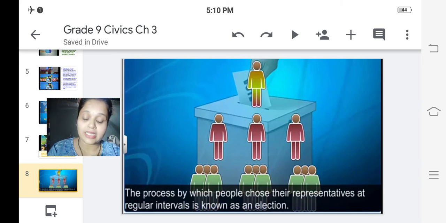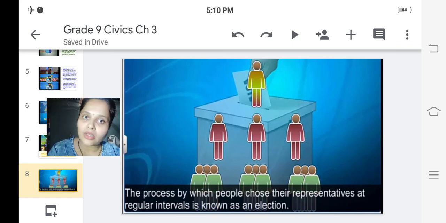It's not like that if PM Modi has been elected as the Prime Minister of India, he stays for the rest of our life. No, he has to face the elections. We have to vote for him. Or if we are not happy with his work, then we will vote for any other person who would be the next PM of our country. This is how it changes.